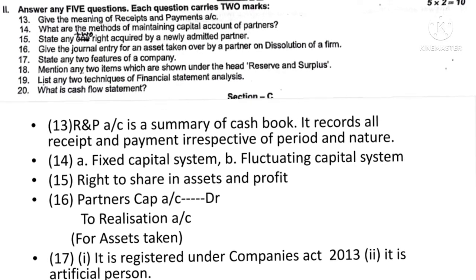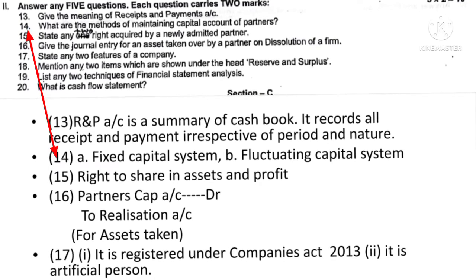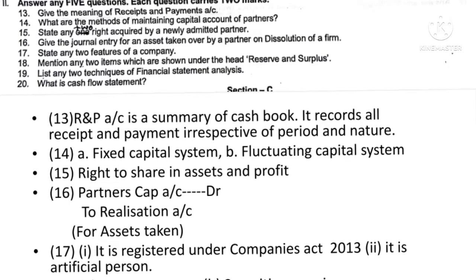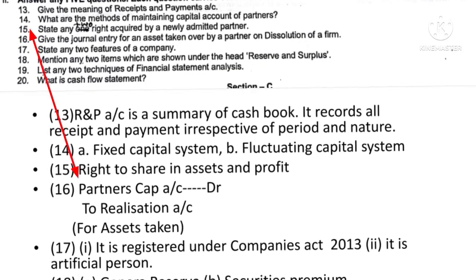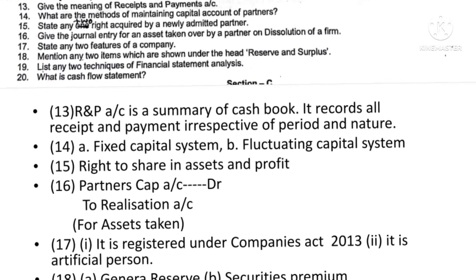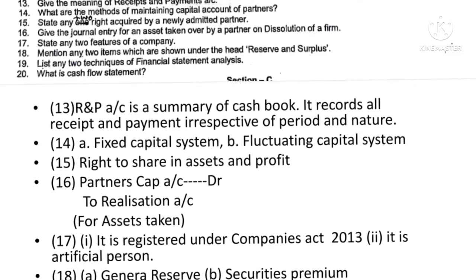Question number 14, what are the methods of maintaining capital account? There are 2 methods of maintaining the capital account, that is a fixed capital system and fluctuating capital system. Question number 15, state any 2 rights acquired by a newly admitted partner. First right is right to share in the future profit, and second right is right to share in the assets of the firm.